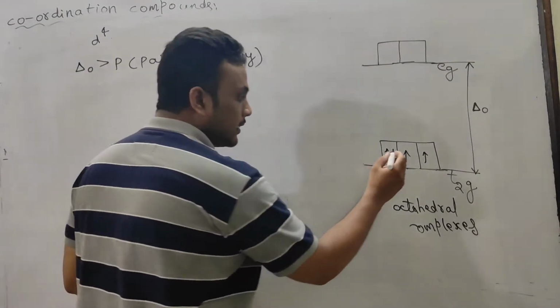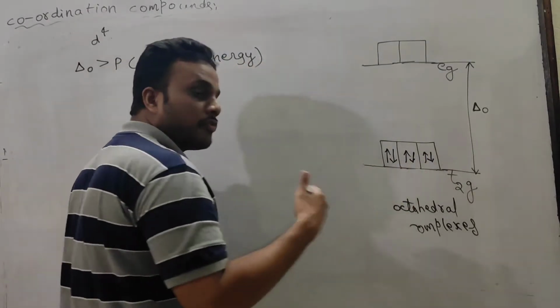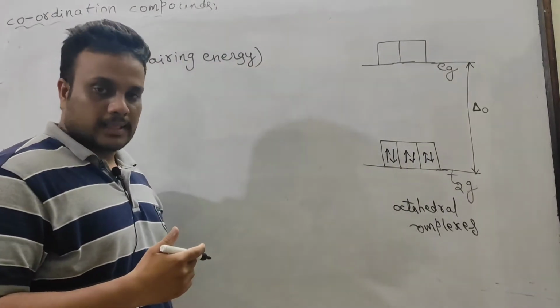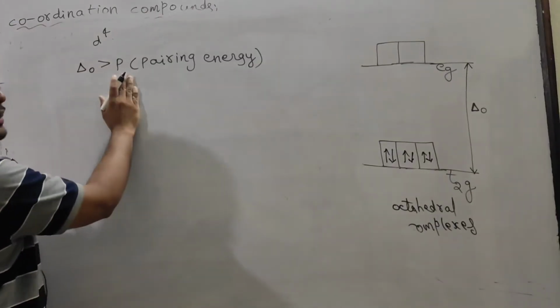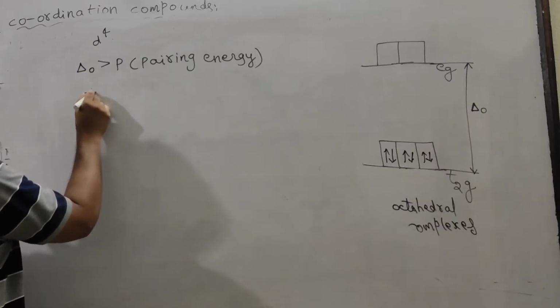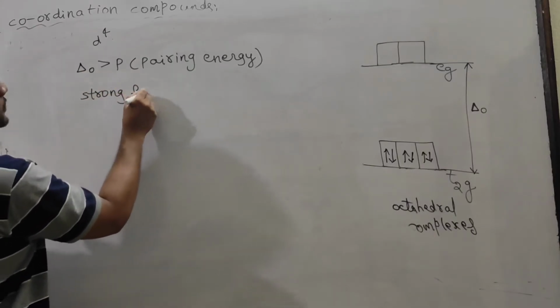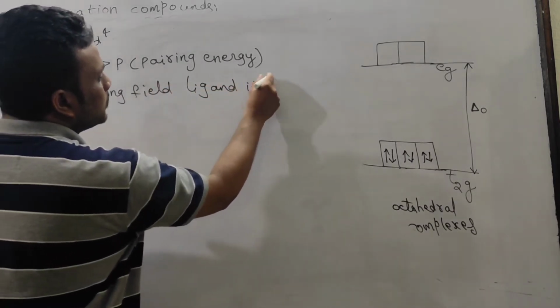The fifth electron enters this if it is a d5 configuration. The sixth electron enters this if it is a d6 configuration, like that. So this is the concept: del naught is greater than pairing energy. This is exclusively when a strong field ligand is present.